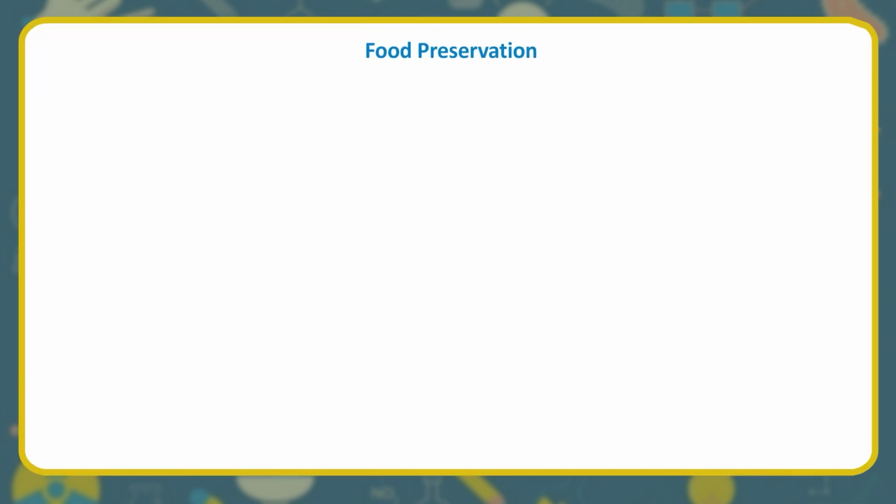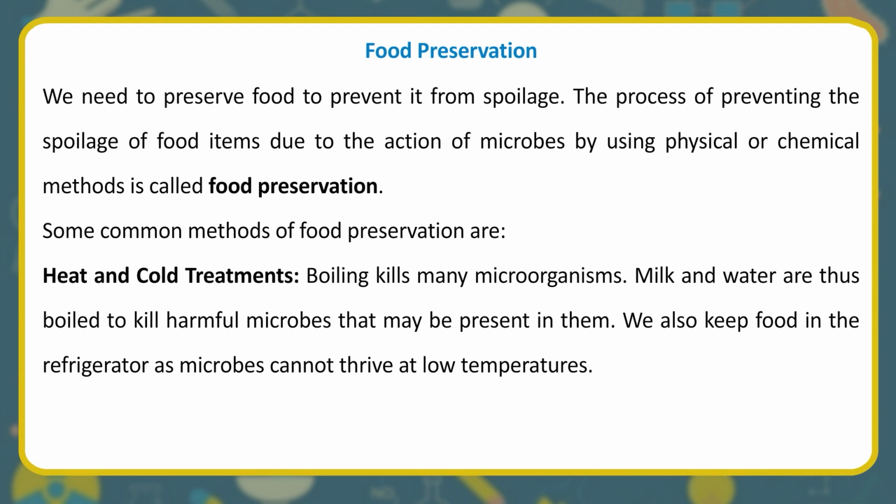Food preservation. We need to preserve food to prevent it from spoilage. The process of preventing the spoilage of food items due to the action of microbes by using physical or chemical methods is called food preservation. Some common methods of food preservation are heat and cold treatments. Boiling kills many microorganisms. Milk and water are thus boiled to kill harmful microbes that may be present in them. We also keep food in the refrigerator as microbes cannot thrive at low temperatures.